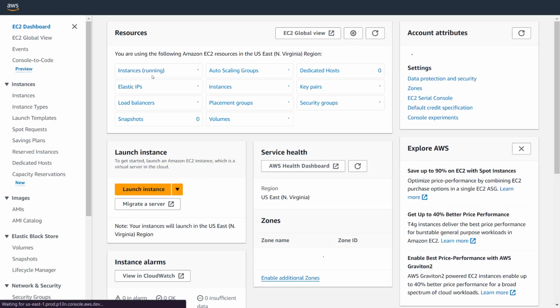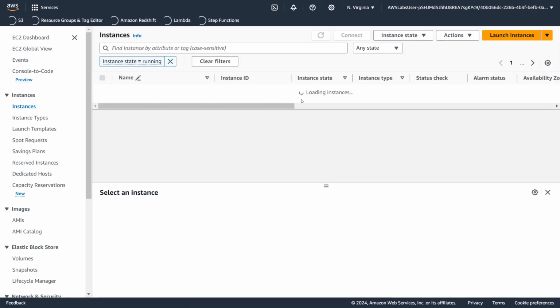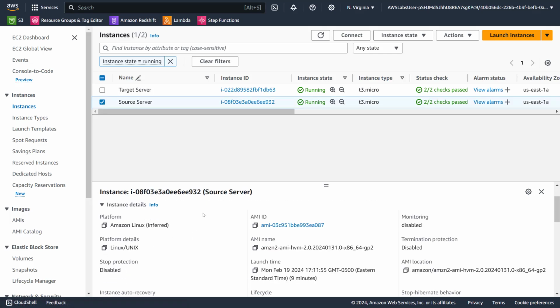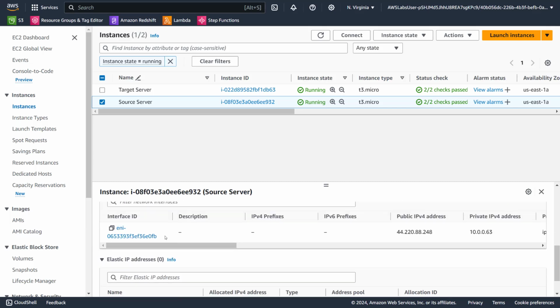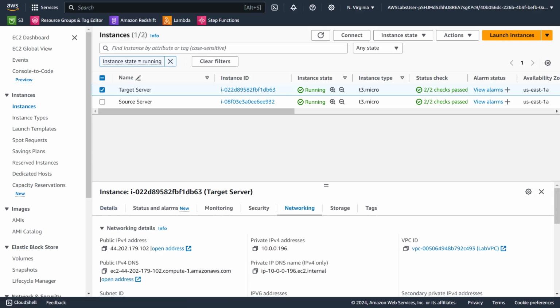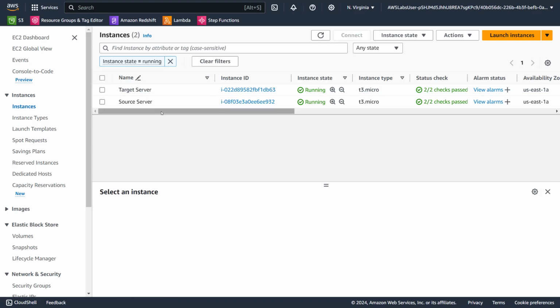Okay, let's go ahead, click on EC2 instances, and we have two. Source, click on it. I need its interface ID. This is source, right? Yeah. And then targets. Okay, let's click on the target. That's it, done. Let's leave it as is.